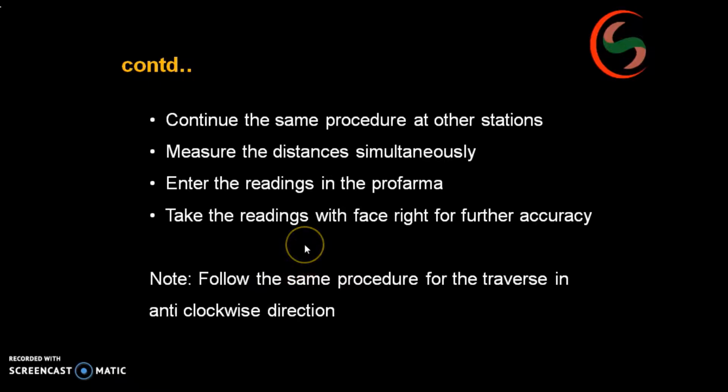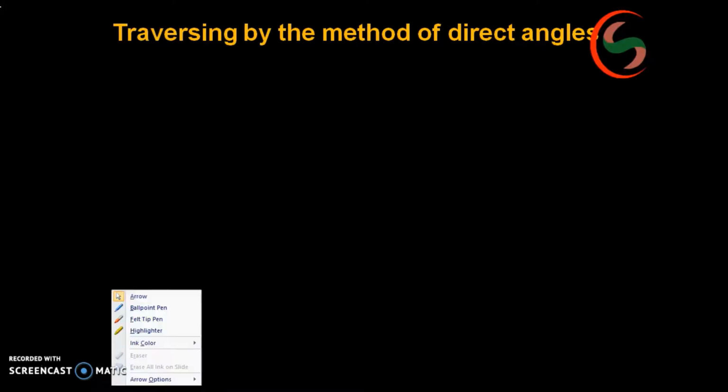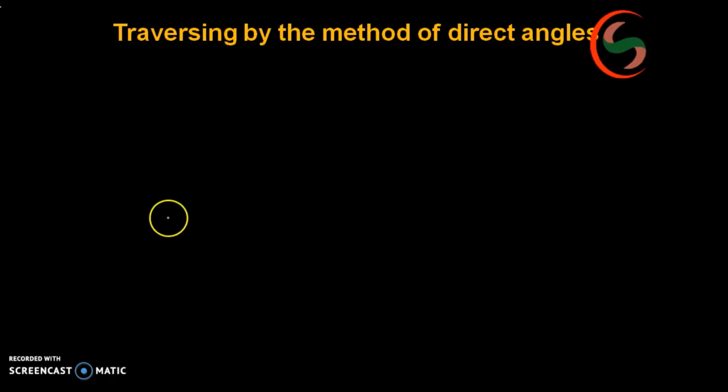Now see here, we'll follow the same procedure for the traverse in the anti-clockwise direction. Now I want to explain one thing before going to direct angles. Suppose I want to go like this. Now when I am traversing in the anti-clockwise direction, this is the anti-clockwise direction, right?